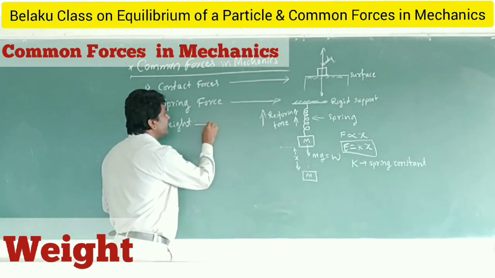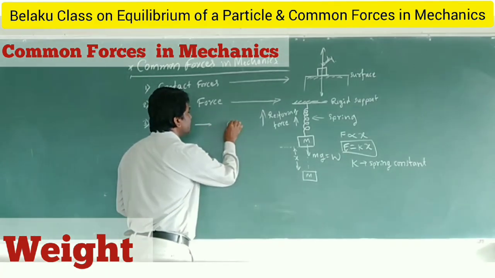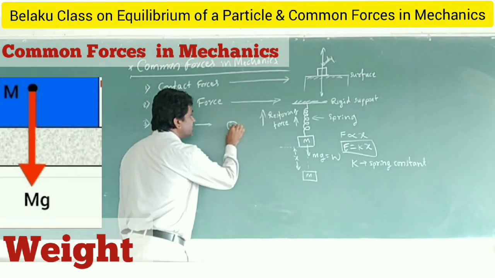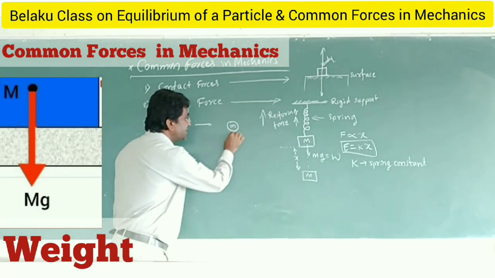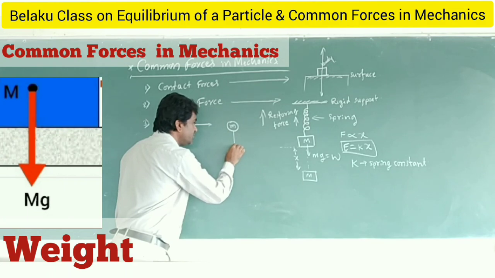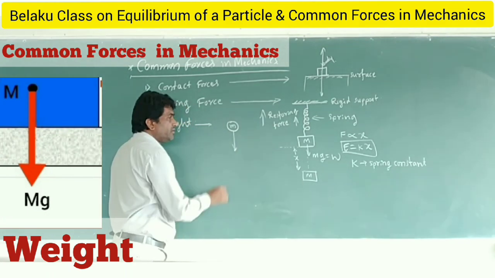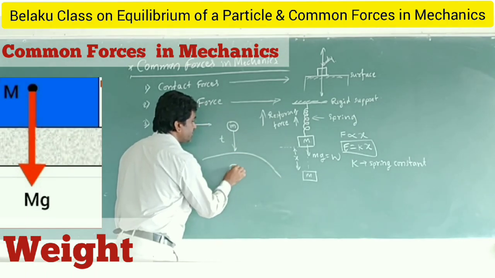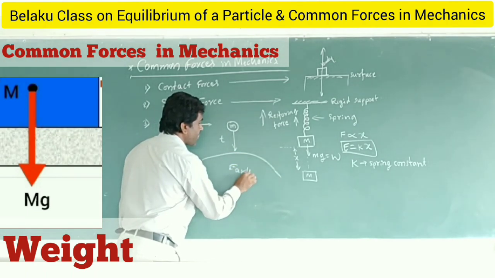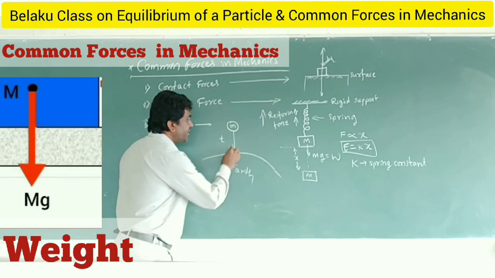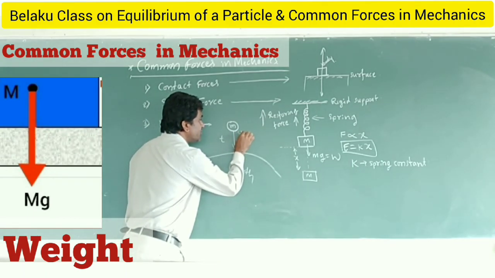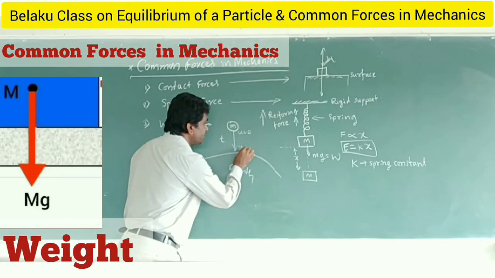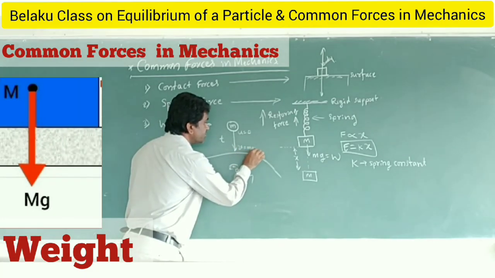Weight: when any body is thrown upward, it has mass, and when it falls downward it takes time to reach the surface of the earth. Initial velocity is 0, and final velocity is the maximum.